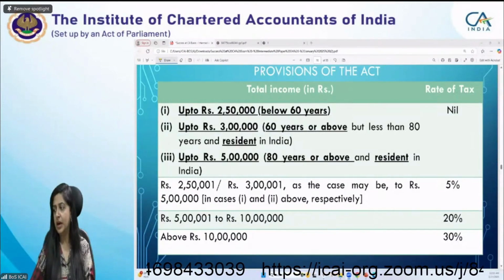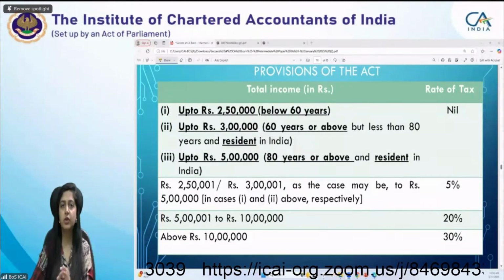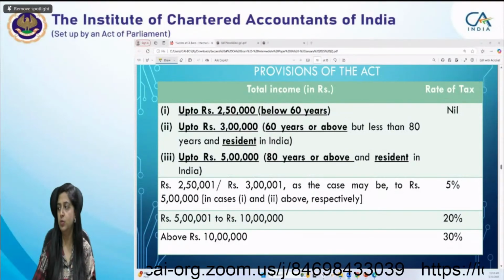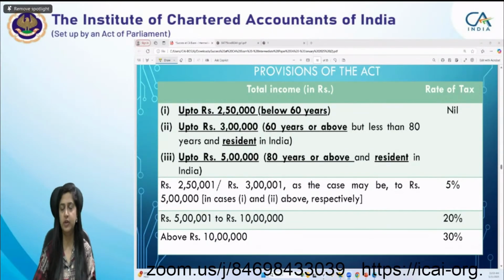Habib, regarding 80DD, just be specific about what your doubt is so that I can take it up. What exactly do you want me to explain in 80DD? Definitely I will explain your doubt.